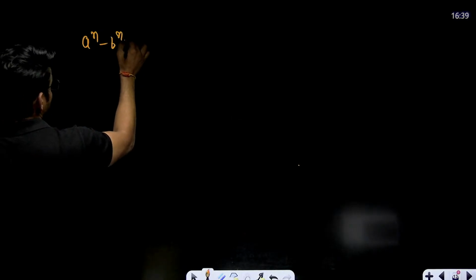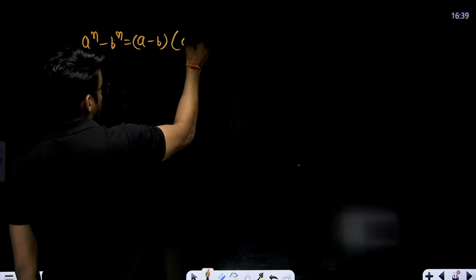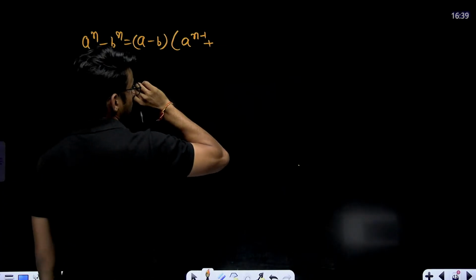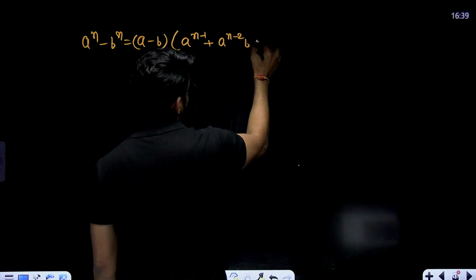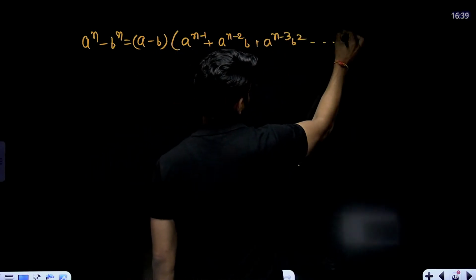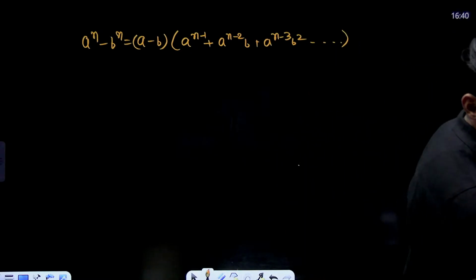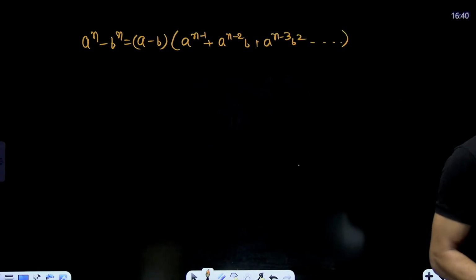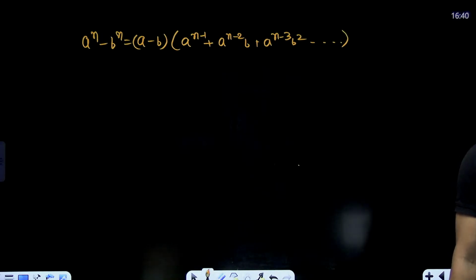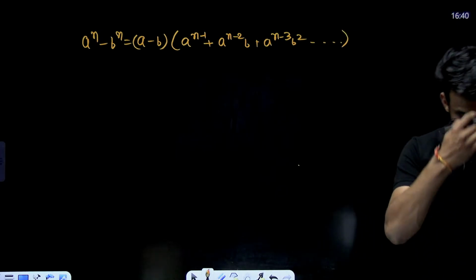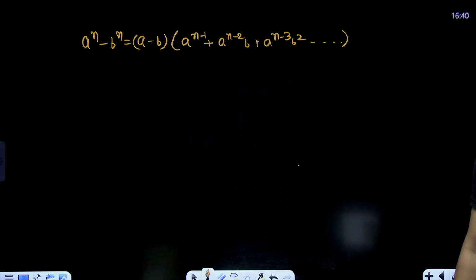A to the power n minus B to the power n is (A minus B) times (A to the power n minus 1 plus A to the power n minus 2 B plus A to the power n minus 3 B squared, and so on). Everybody knows about it.